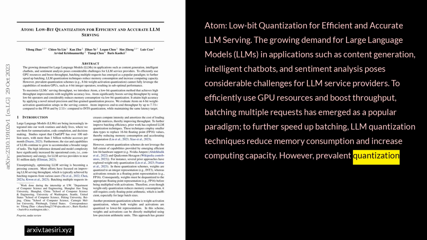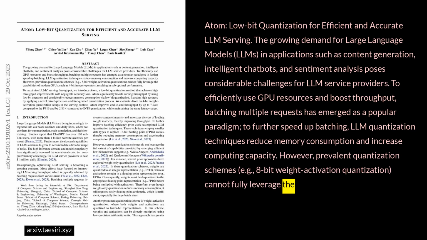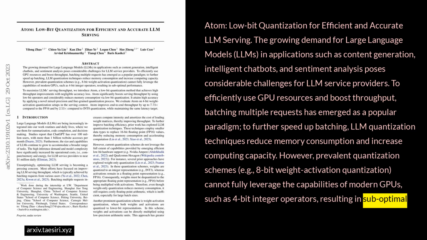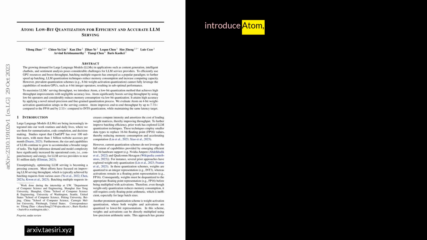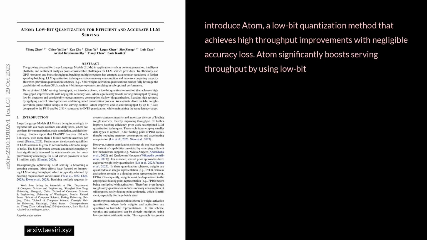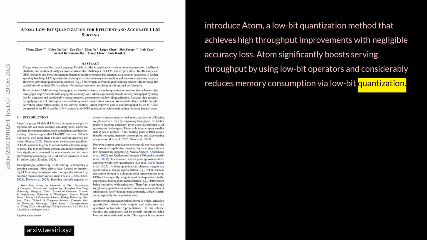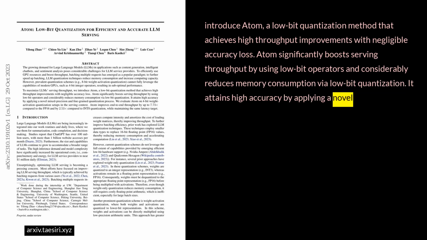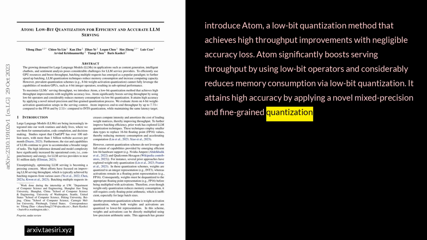However, prevalent quantization schemes, for example 8-bit weight-activation quantization, cannot fully leverage the capabilities of modern GPUs, such as 4-bit integer operators, resulting in suboptimal performance. To maximize LLMs' serving throughput, we introduce Atom, a low-bit quantization method that achieves high throughput improvements with negligible accuracy loss. Atom significantly boosts serving throughput by using low-bit operators and considerably reduces memory consumption via low-bit quantization. It attains high accuracy by applying a novel mixed-precision and fine-grained quantization process.